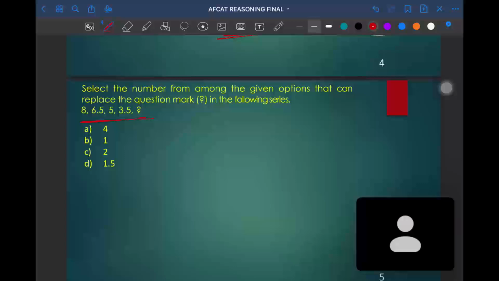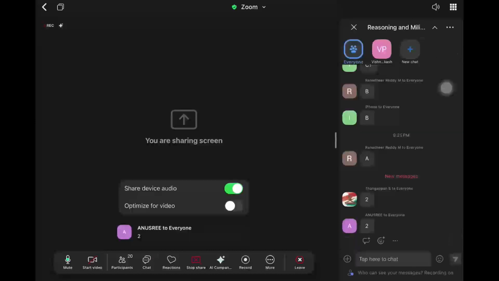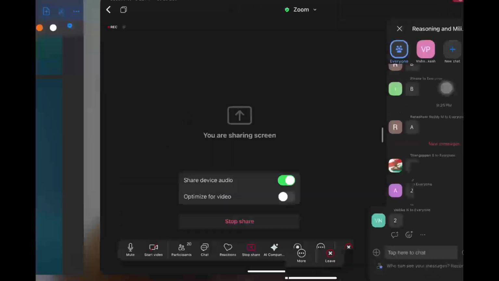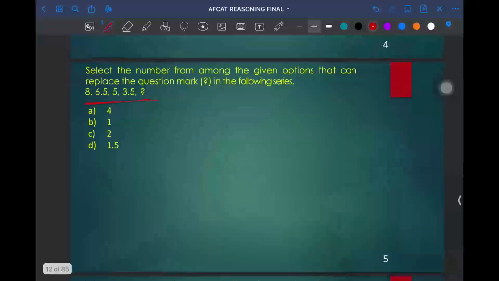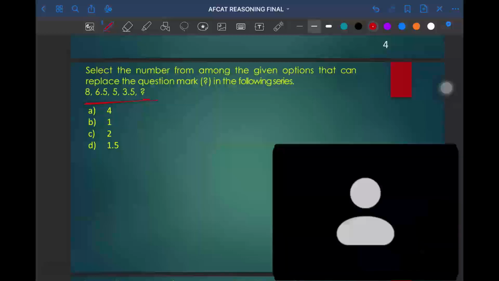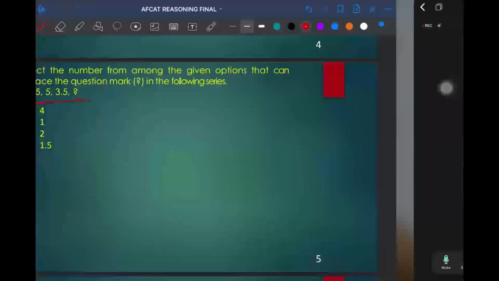Anyone out there? Answer is 2. Anushri and Tangappan. Okay. Vedika. Everyone is able to understand the topic. Many of you got the answer. That is 2, 2, 2.